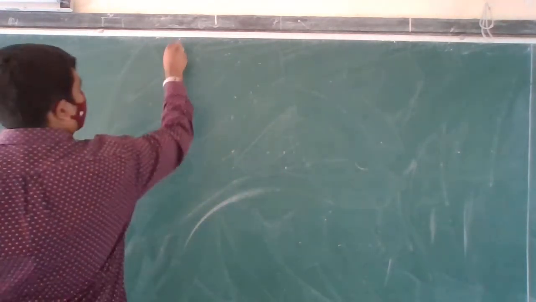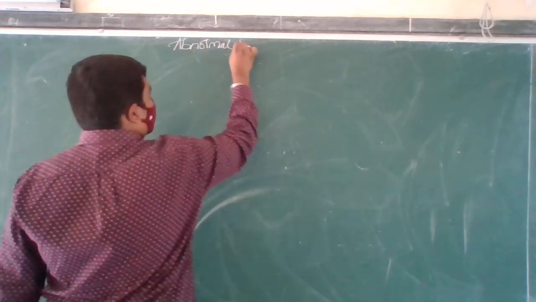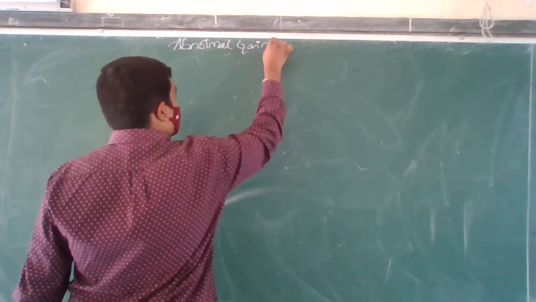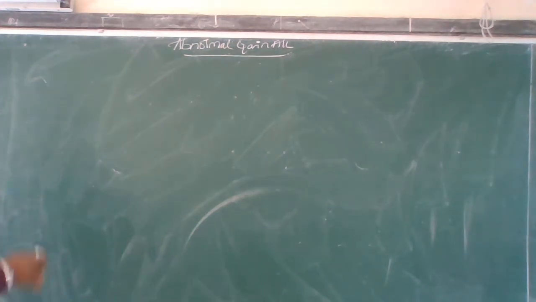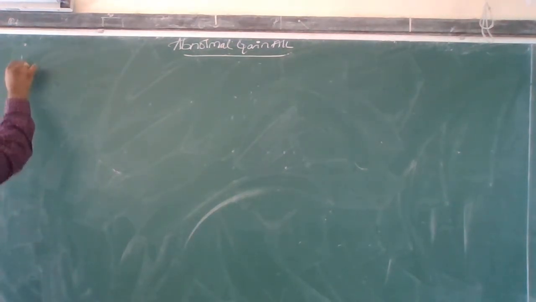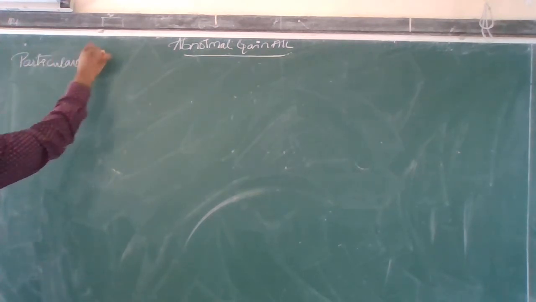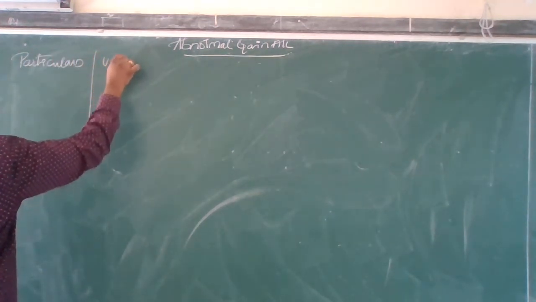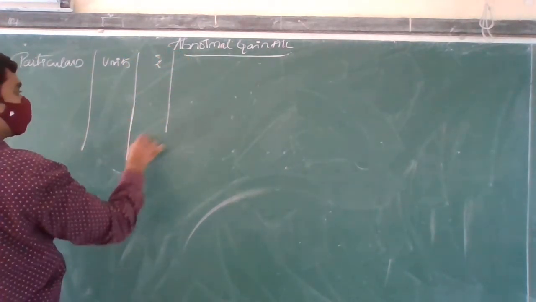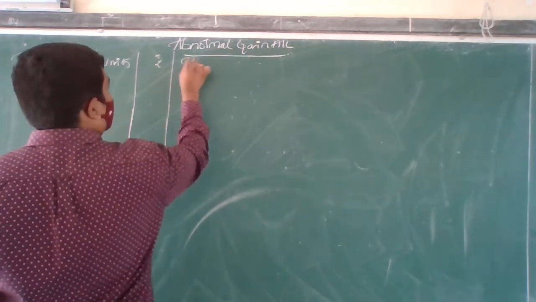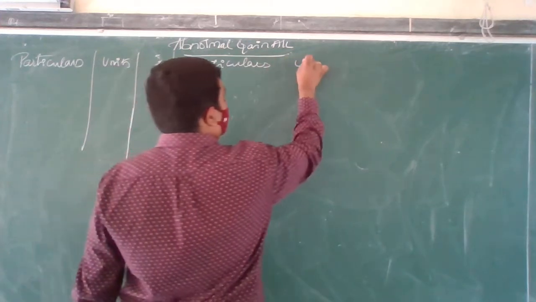Abnormal gain account. See, the same thing. Particulars, units, rupees, particulars, units.